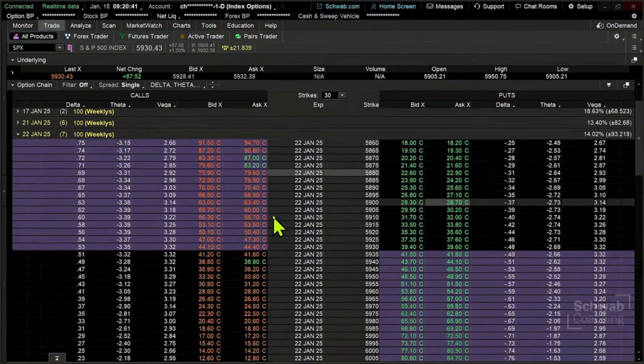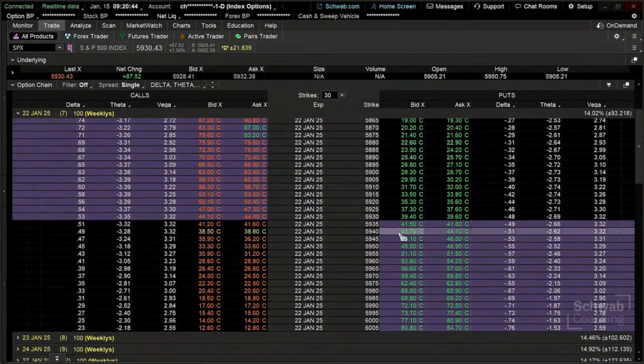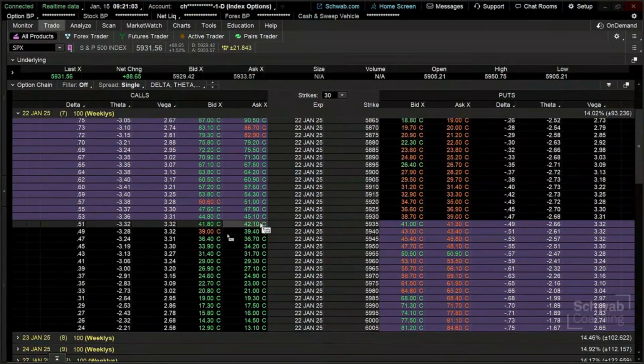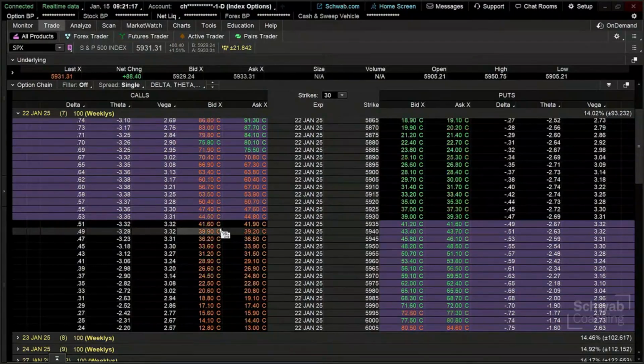liquidity. So what I want to do is come to the at the money strikes here, and look at the width of the bid-ask spread. Now, this is probably one of the most highly traded products, the SPX and its options, out there in the market. And I can see that my spread on an index that's $5,900 is about 20 cents. And so that's a fairly narrow bid-ask spread here at those levels. So what I'm going to do is put together, first of all, a long vertical spread. We'll compare and contrast that to a short put spread.